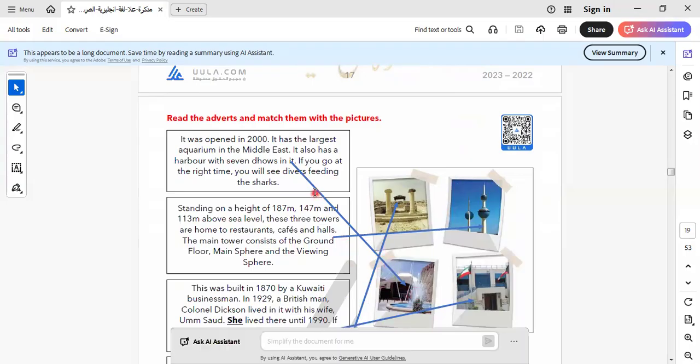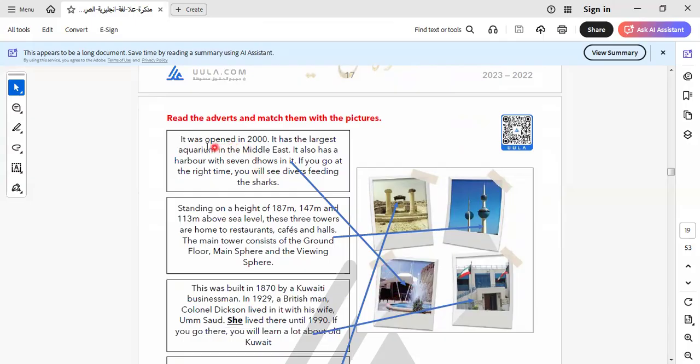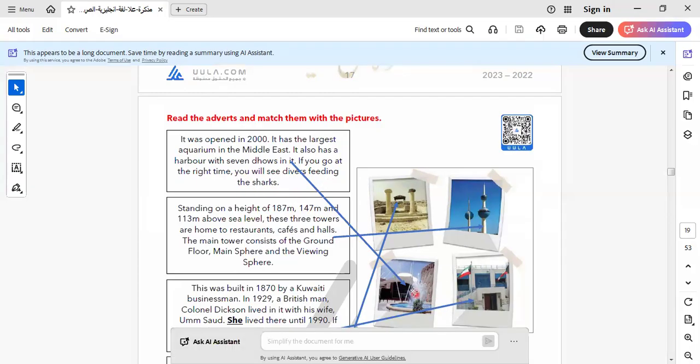So let's read more about this. Here we talk about this place. Let's know it together. It opened in 2000. It has the largest aquarium in the Middle East. It also has a harbor with the 7 dows in it. If you go to the right, you will see divers feeding the sharks.